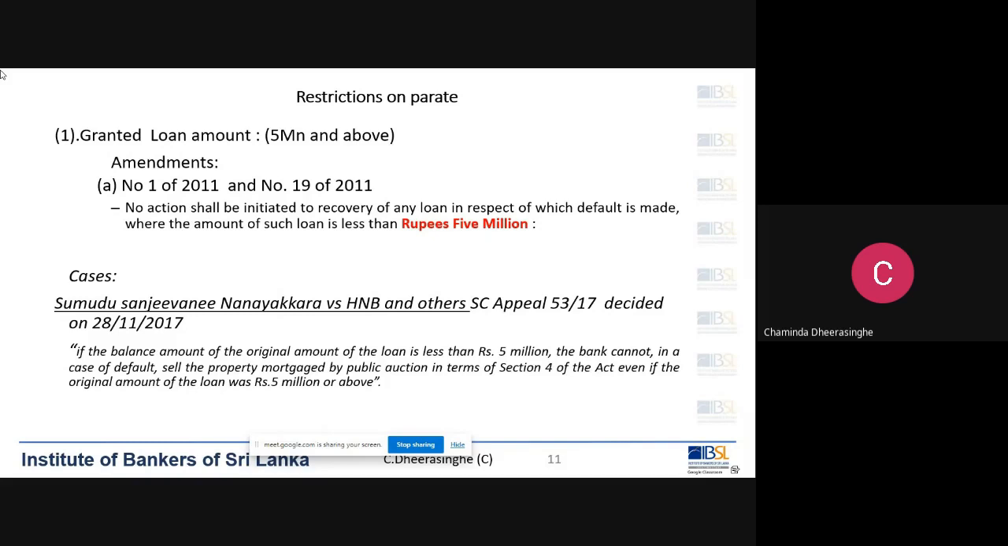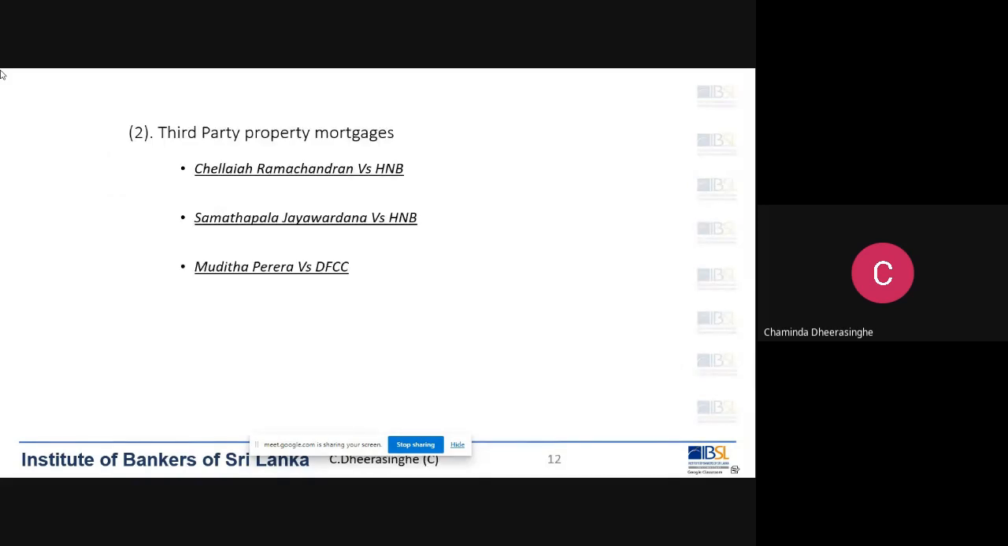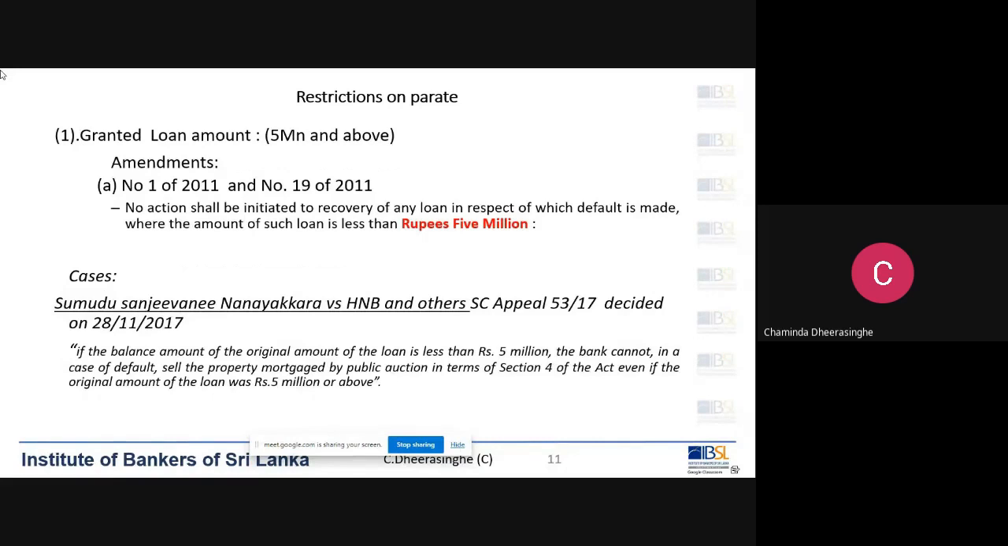This is one restriction on the Parate process. You have to remember the restriction imposed by statutory law, that is Amendment number 1 of 2011 and Amendment number 19 of 2011, where they imposed a limit of 5 million. And then you have to remember the Sumudu Sanjeevani Nanayakara matter, where the Supreme Court of the country imposed another limitation: the total outstanding, including the capital outstanding at the time of default, has to be over 5 million.